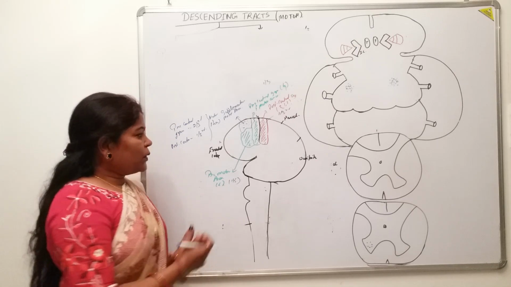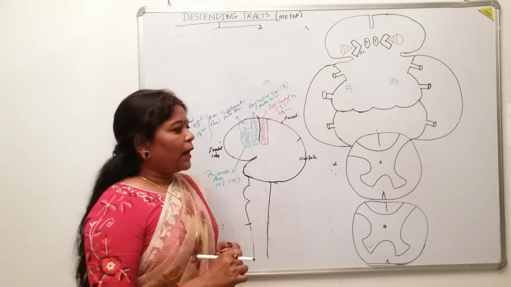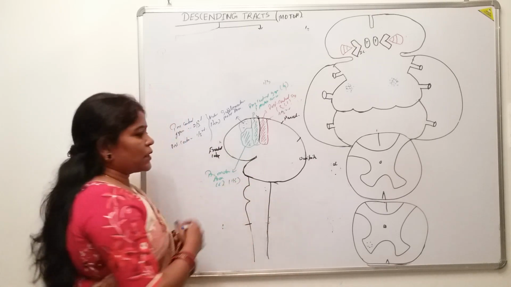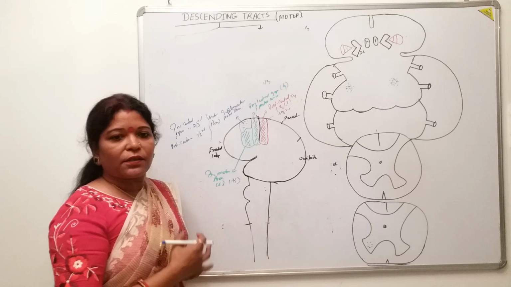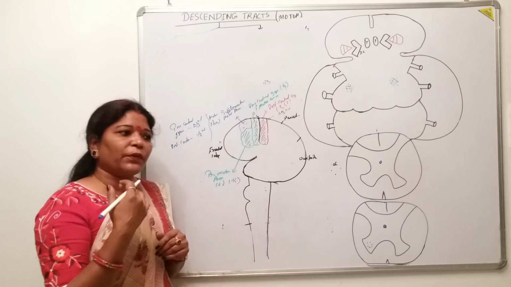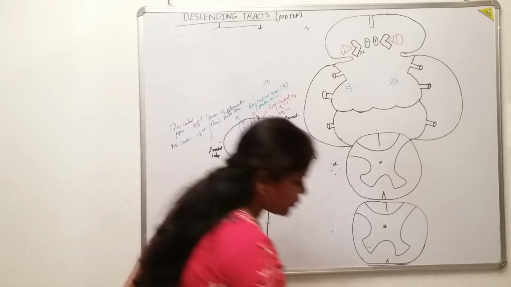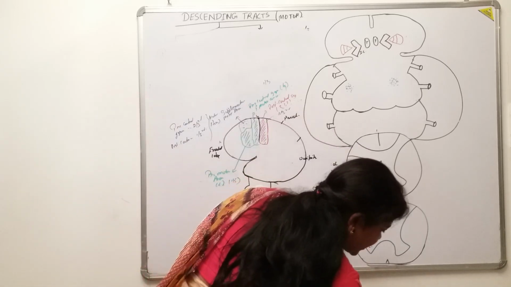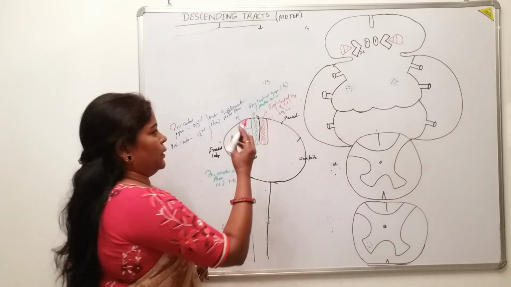Now how the motor function is executed, for that we will see first. These tracts are mainly concerned with voluntary movement. That means we are aware. Before doing any motor movement, we plan for that. Suppose I have to draw, I have to take the red marker, then I will move downwards, pick this, and then I will draw this post central gyrus.